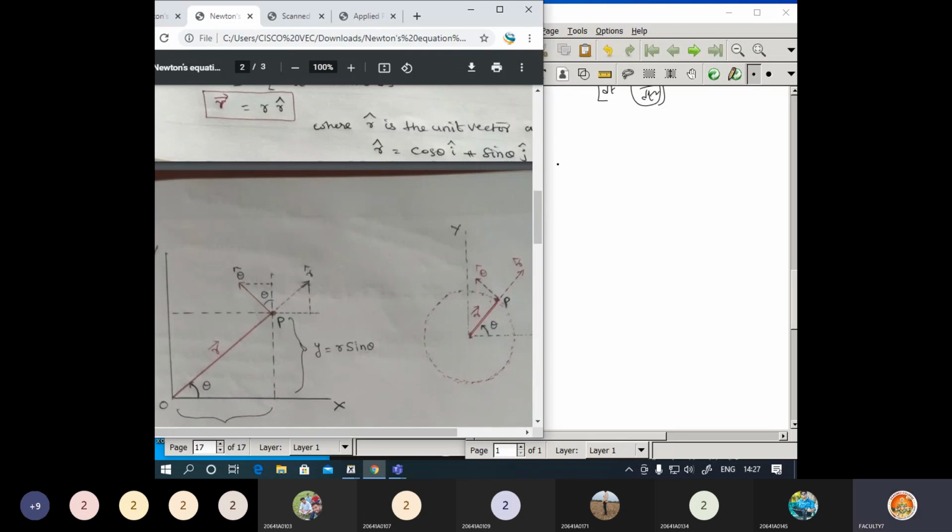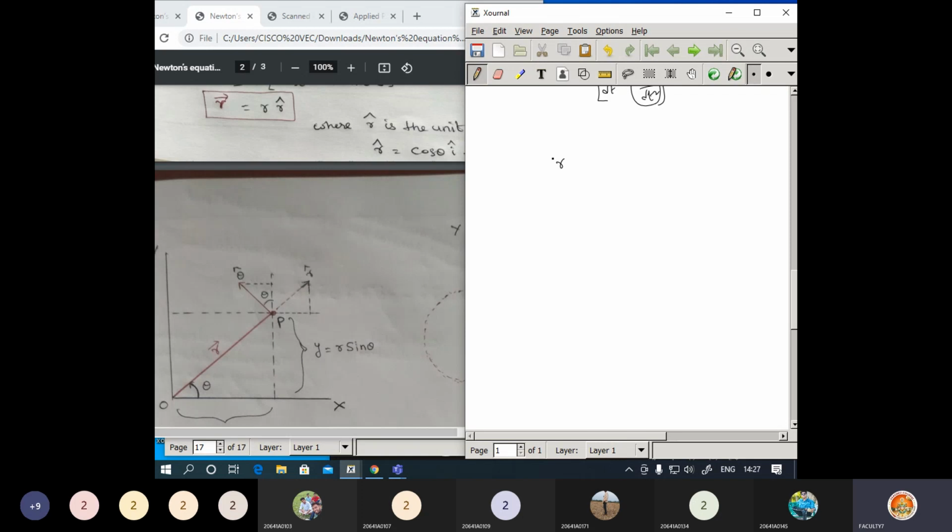That r can be represented. R is nothing but the position vector in polar coordinates. Or else I can ask about the velocity, or if required I can go with the acceleration in polar coordinates. I may ask any one of the questions.